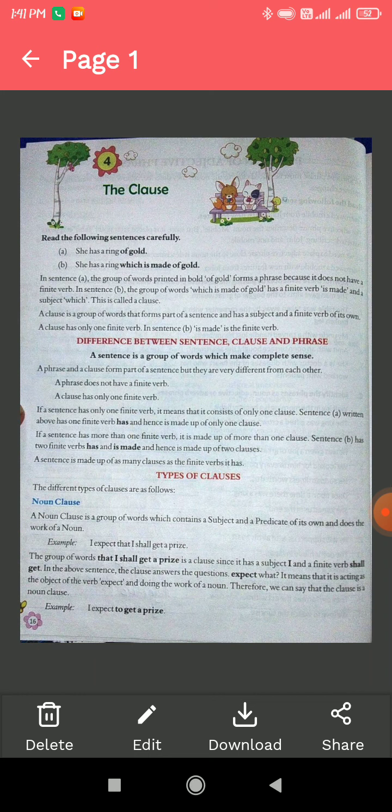The definition of a noun clause is: a noun clause is a group of words which contains a subject and a predicate of its own and does the work of a noun. It is a group of words. We also know that a clause contains a subject, a predicate and a finite verb, and it also works as a noun. The group of words that works as a noun, we can say is a noun clause. Here you can see the example.